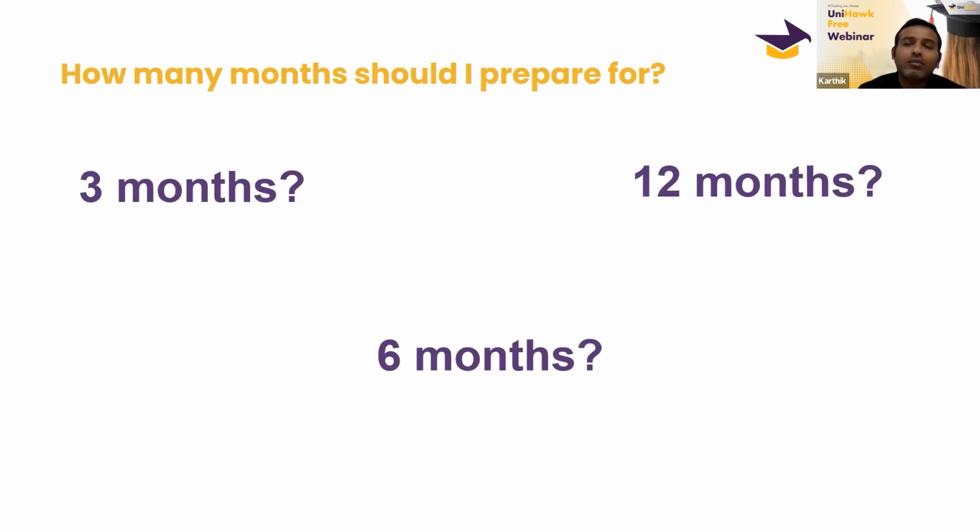Now, when do we have to start, and how many months of preparation do we need, right? So 3 months, I would say it's really a short period, because if you join any training institute, in general, I'm not talking about UniHawk, in general, right? If you take, let's say, 2 classes a week, you end up needing at least 2.5 months to finish the syllabus, right? So roughly, even if you take 2 months, you have only 1 month time.